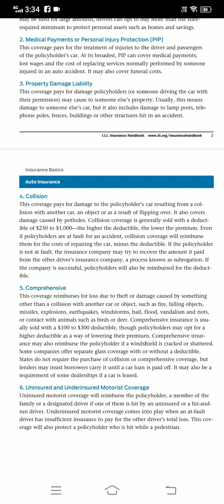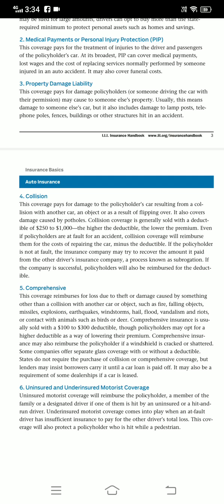Comprehensive. This coverage reimburses for loss due to theft, and damage caused by something other than a collision with another car or object, such as fires, falling objects, missiles, explosions, earthquakes, winds, storms, hail, floods, vandalism, and riots. Contact with animals such as birds is also covered.